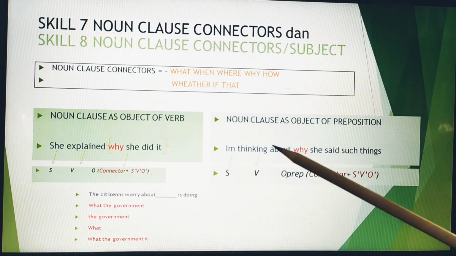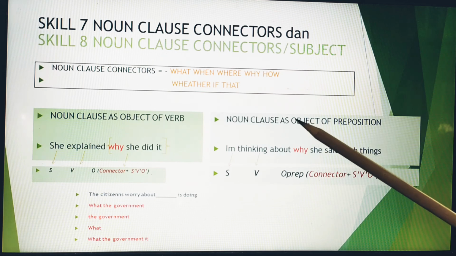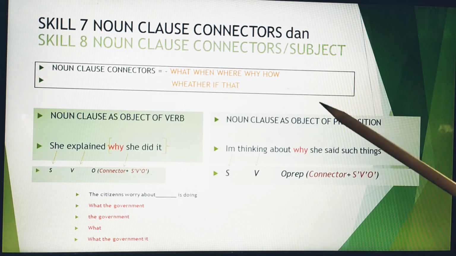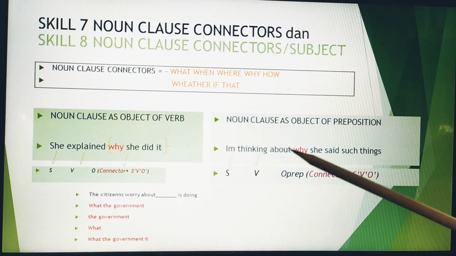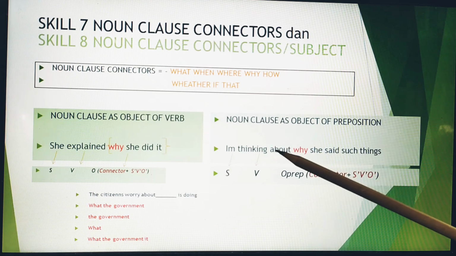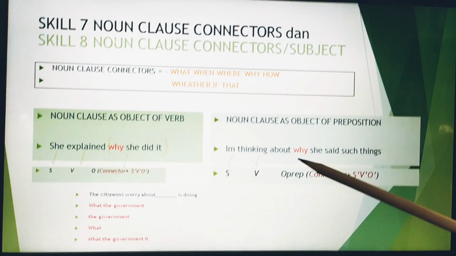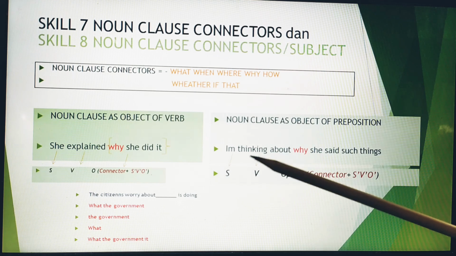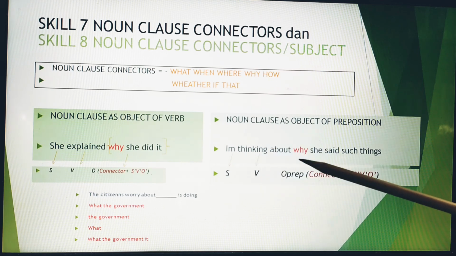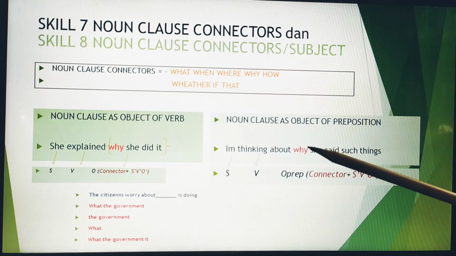What about the second example, noun clause as the object of preposition? We know that about here is the preposition, so of course this is the object of preposition. Remember what we have learned before about object of preposition, right? Take a look at this one: I'm thinking about why she said such things.